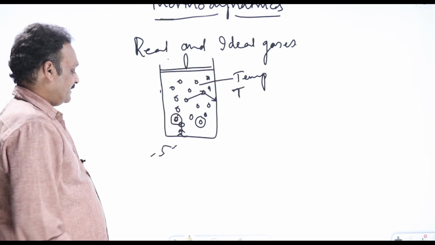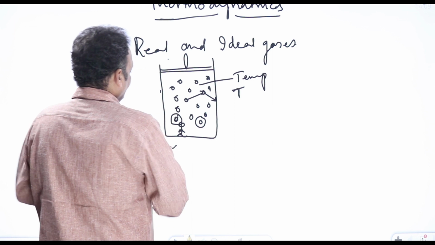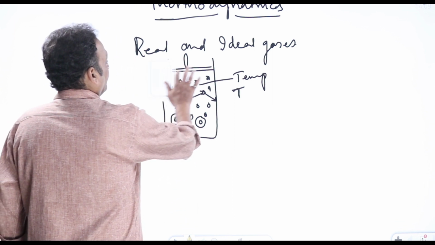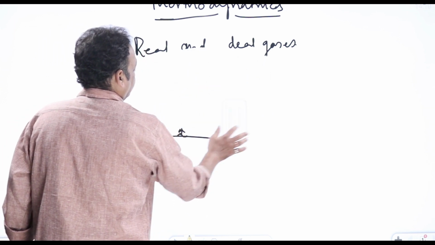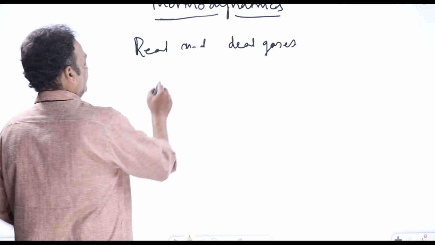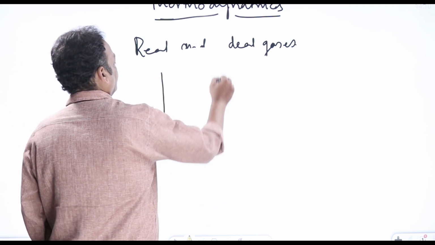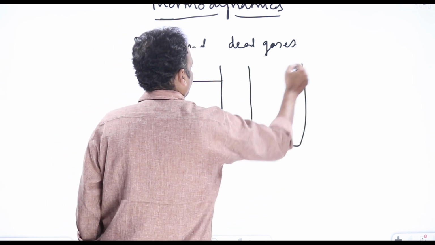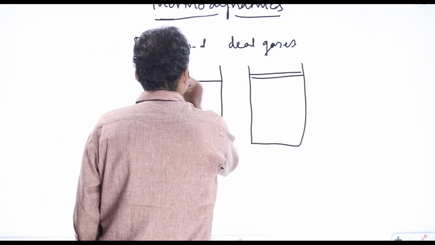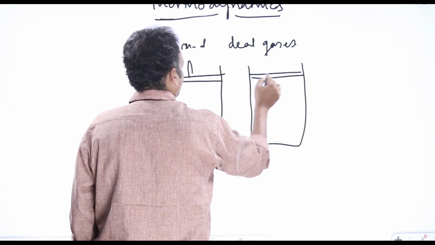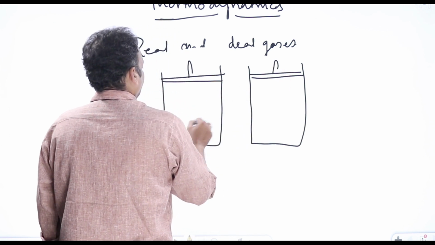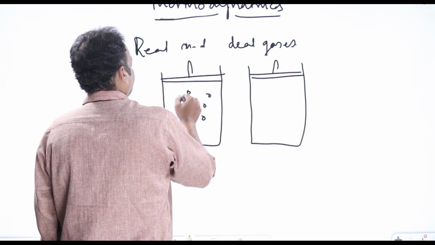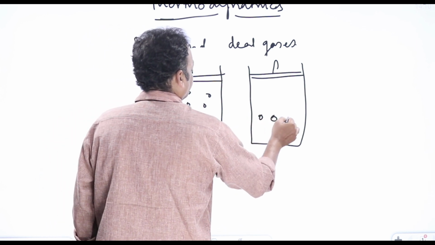To understand that, we can take two identical samples of the same gas. I'll take two vessels like this, with the same amount of the same gas in both, say oxygen or hydrogen.